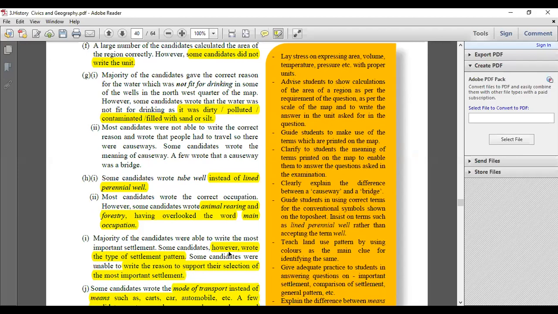When you've been told about understanding the causeways, children will be able to do it. But instead of causeway, a lot of people have been writing bridge. It's wrong. You have to be very careful with what you are writing. Okay. Yes, children.